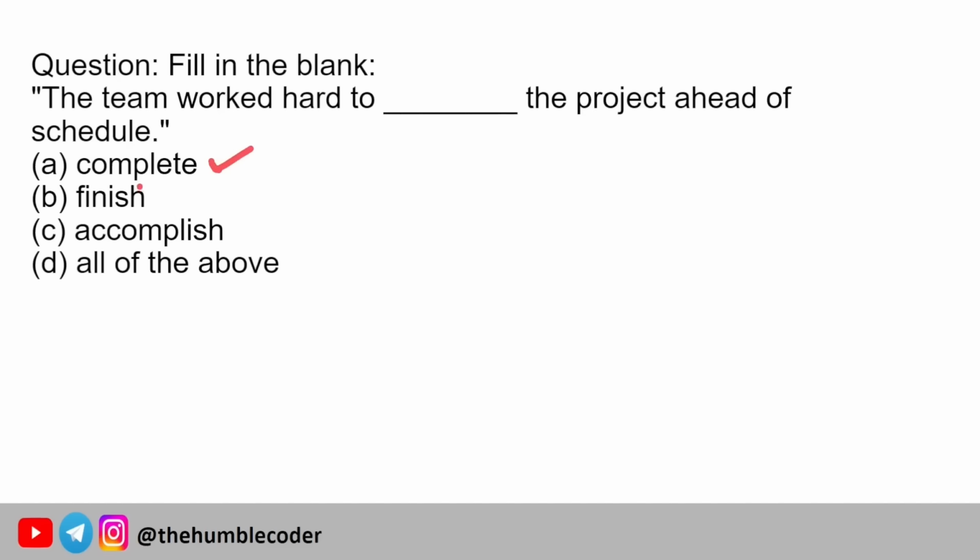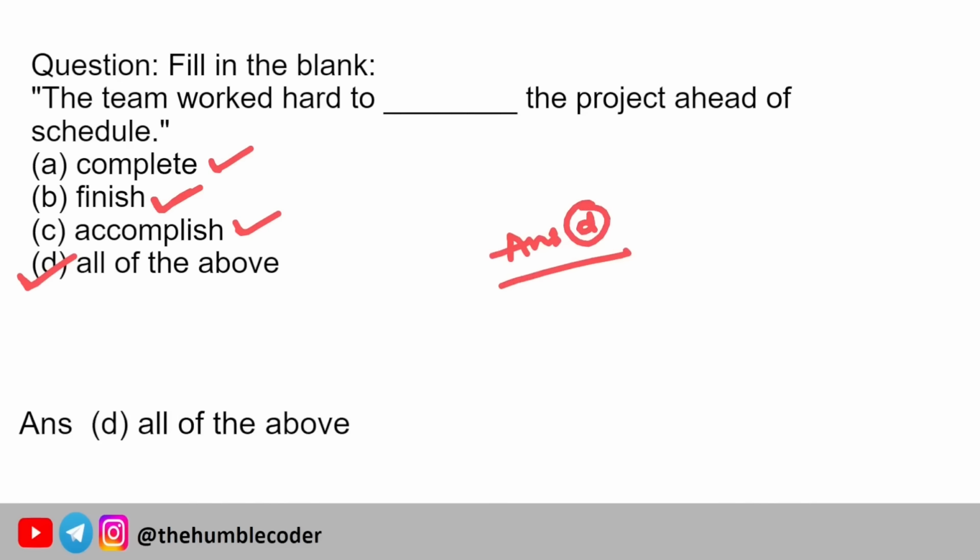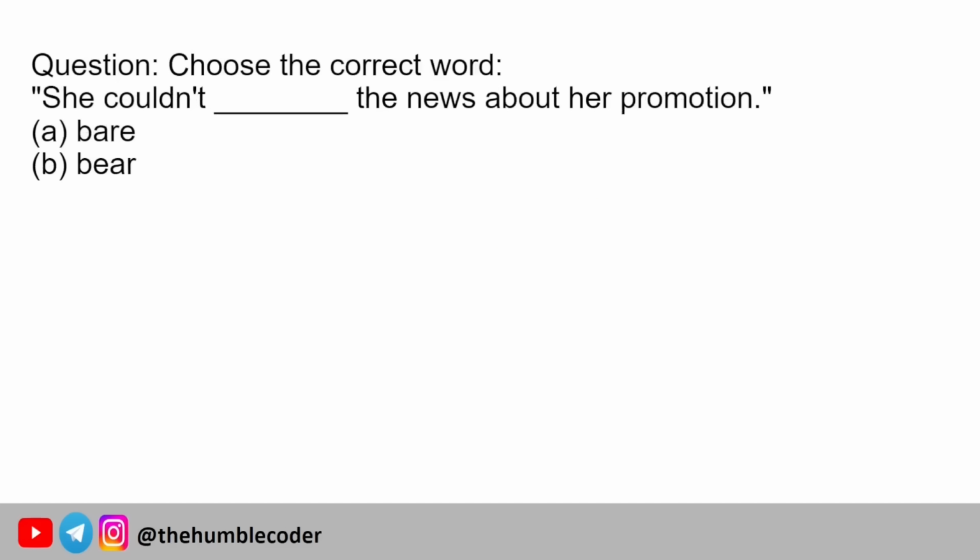Let's read further options. The team worked hard to finish the project ahead of schedule. Yes, this also seems to be fitting in. So let's see the further option. The team worked hard to accomplish the project ahead of the schedule. Yes, this also makes sense. So you see, we have tried all 3 options and all 3 were fitting. And the 4th option that we have is all of the above. So that's why we will select all of the above, because all these options fit in the blank. So the correct answer is option D, all of the above. Let's move on to the next question now.